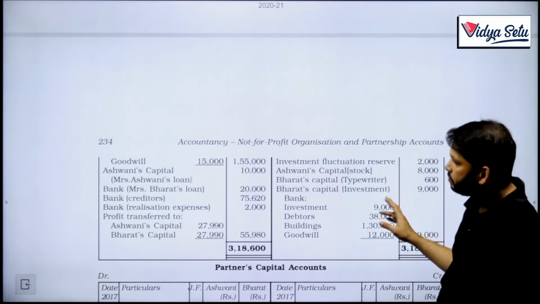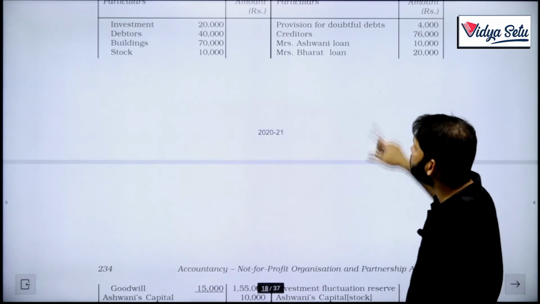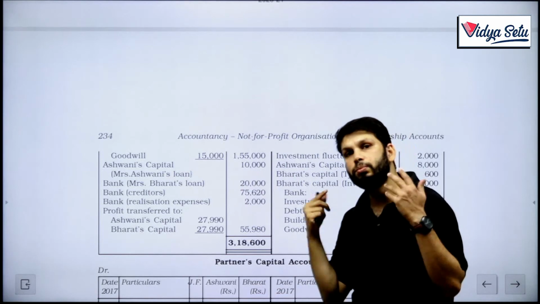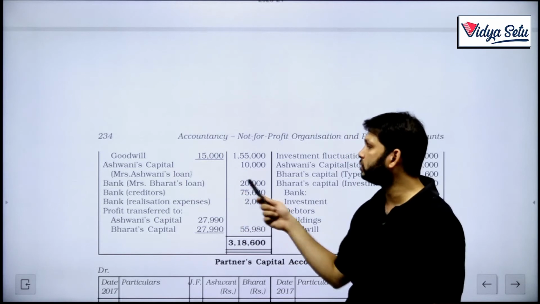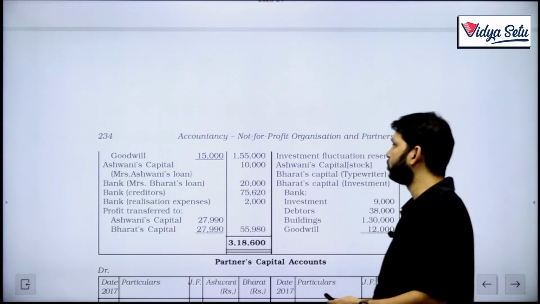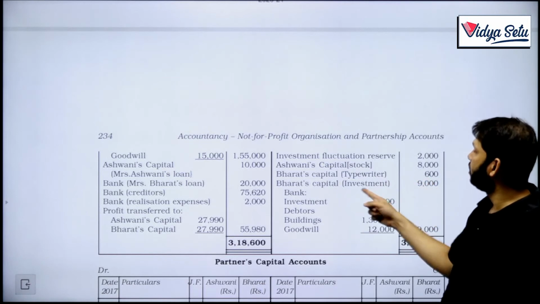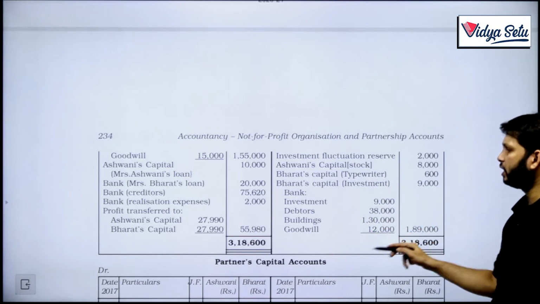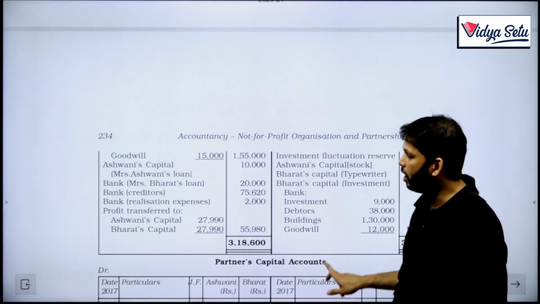Now what is happening? Ashwani's capital. The loan for Mrs. Ashwani was 10,000, and he's taking over this loan, so this has been paid off. And for Mrs. Bharat's loan, no information has been given, so that has been paid off. Creditor has been paid off. The information is given, and realization expenses are also given. Ashwani is taking over an asset. Bharat is also taking over an asset. Bharat is also taking an investment, but at what value? The rest of the things were sold at these figures. So this is our realization income.